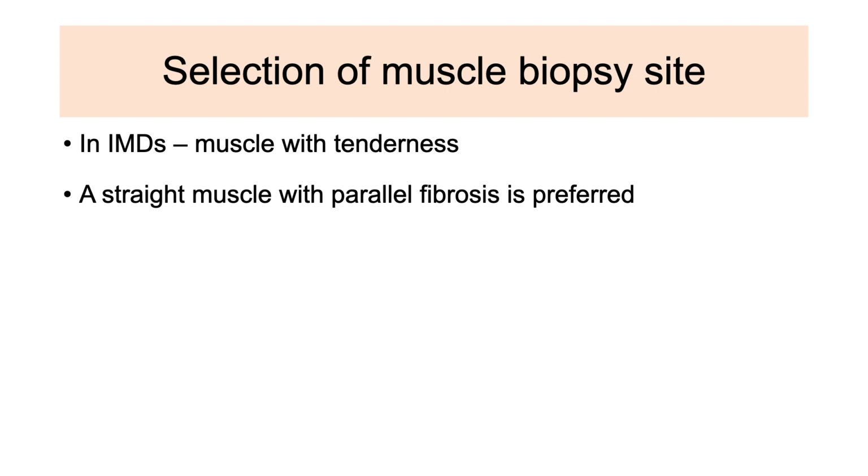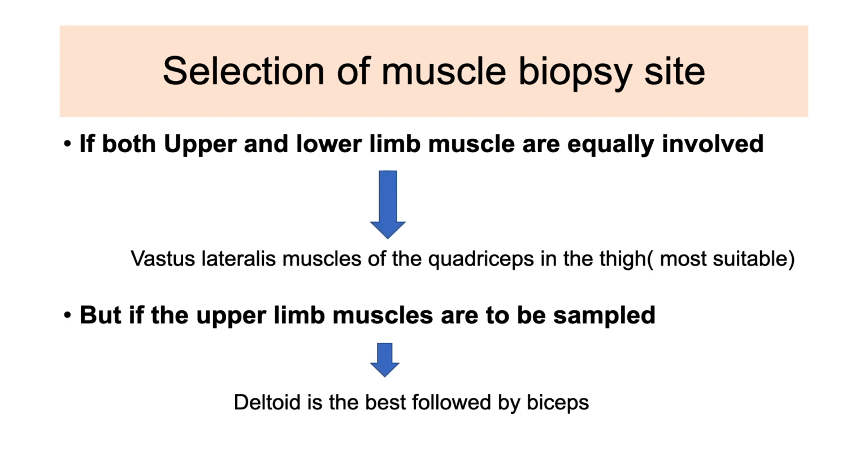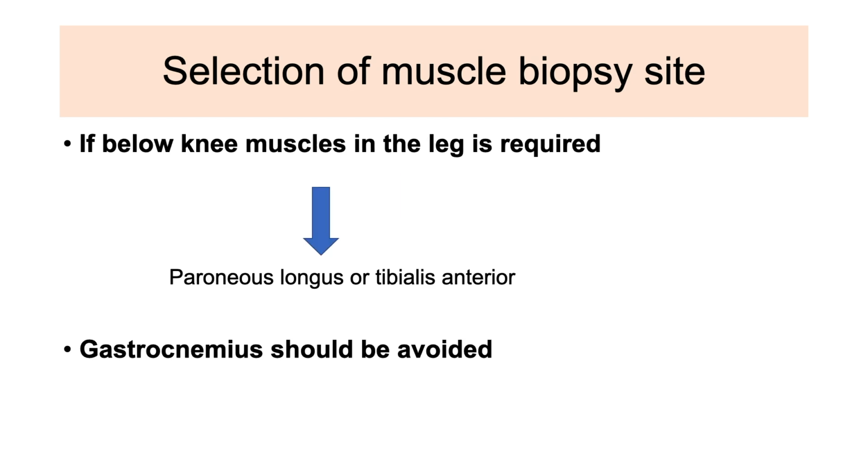A straight muscle with parallel fiber is preferred in general when both upper and lower limb muscle are equally involved. In that case, vastus lateralis muscle of the quadriceps in the thigh is the most suitable for biopsy. But if the upper limb muscle is to be sampled, deltoid is the best, followed by biceps. If below knee muscle in the leg is required, peroneus longus or tibialis anterior should be used. Gastrocnemius should generally be avoided.